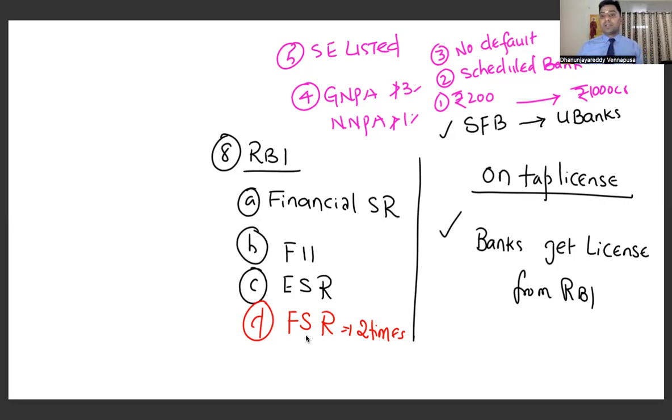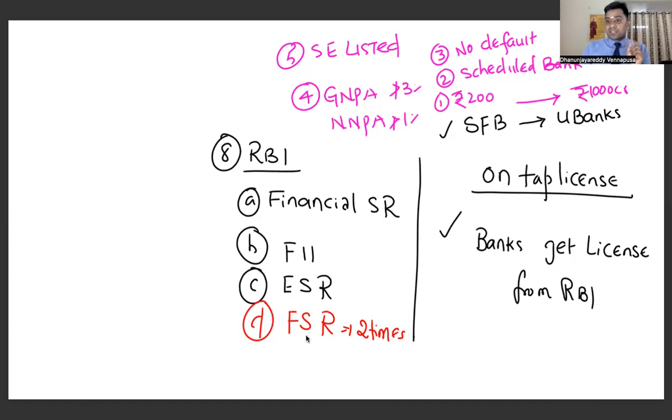This is a static component. Again, what are the requirements to get scheduled bank status? You should have no default history, and you should have a minimum capital of 5 lakhs. If you fulfill these conditions, then that bank will be listed under Section 2 of the RBI Act 1934. All the banks which are listed under Section 2 of the RBI Act are called scheduled banks.